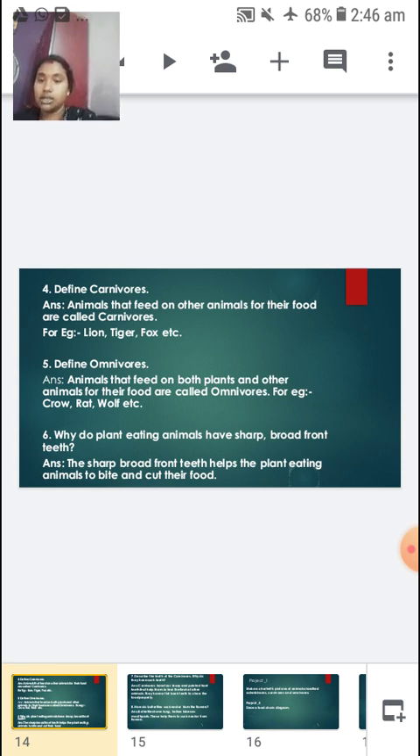Right, children? So the sixth one is, why do plant eating animals have sharp broad front teeth? So the answer is, the sharp broad front teeth help the plant eating animals to bite and cut their food. So let me repeat. Why do plant eating animals have sharp broad front teeth? The sharp broad front teeth help the plant eating animals to bite and cut their food.